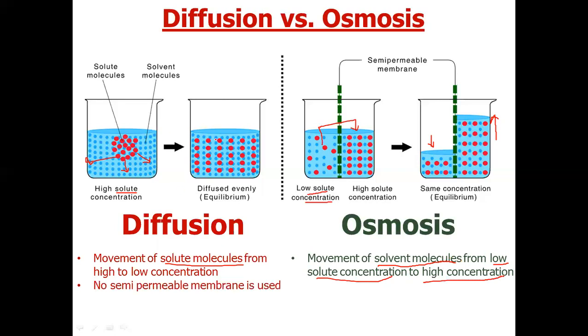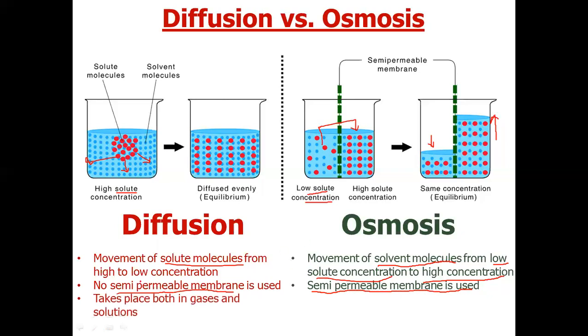In diffusion, no semi-permeable membrane is required, but osmosis takes place only when we separate two components by a semi-permeable membrane. It is the main requirement in osmosis.